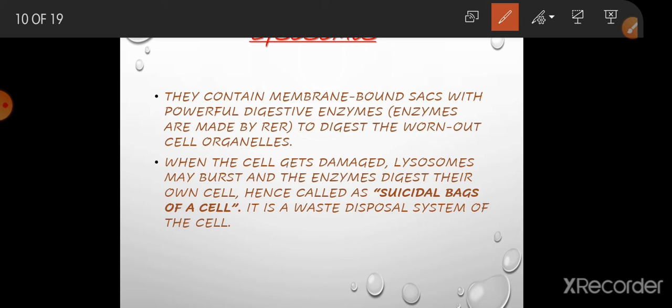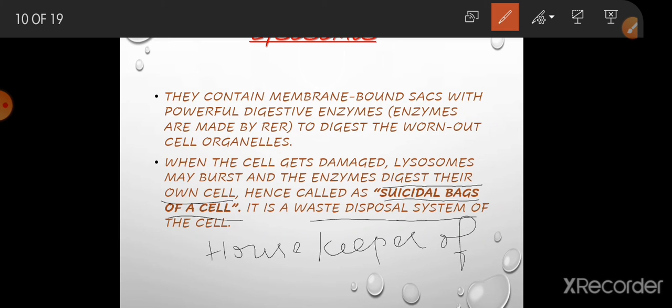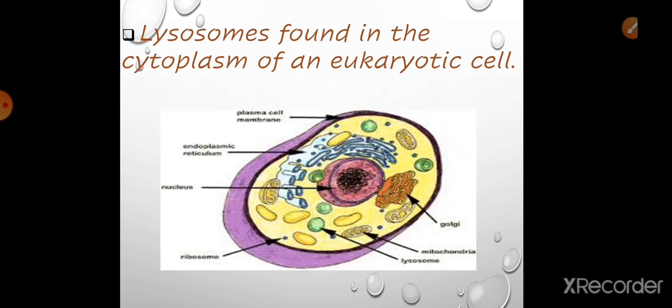Because they digest their own cell, they are known as suicidal bags of a cell. Because of this waste disposal system, it is known as the housekeeper of the cell. Next, they are found in the cytoplasm of a eukaryotic cell. I have already said what is prokaryotic and what is eukaryotic, right? So lysosomes are found in the cytoplasm of a eukaryotic cell, not in prokaryotes.